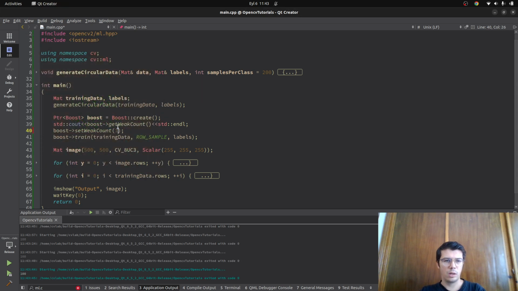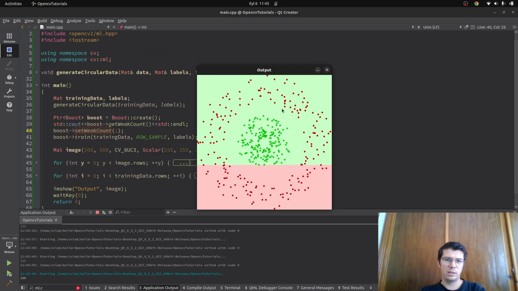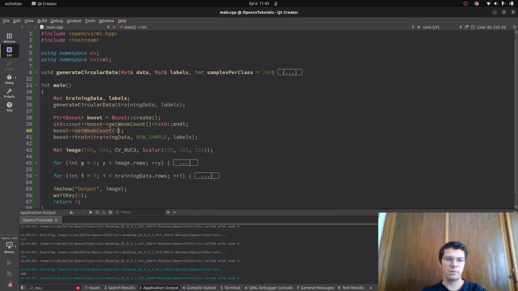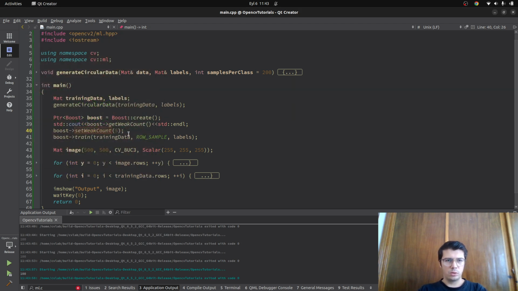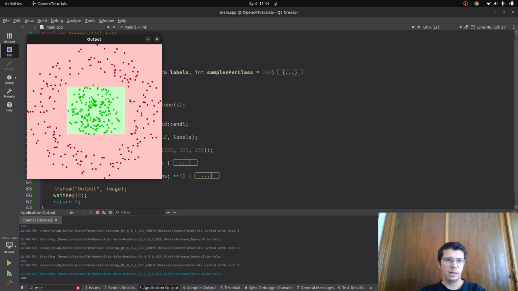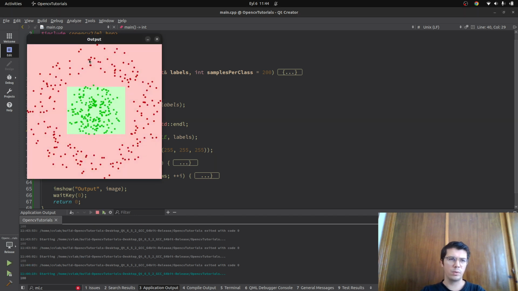Let's make it 1, because yeah, you see now it cannot distinguish very well. Let's make it 5. Yeah, still not good. Maybe let's try with 10. Yeah, with 10 is good. But yeah, weak count is the tree number, and if you increase it to 1000, maybe it will not overfit because I don't have something noisy here.